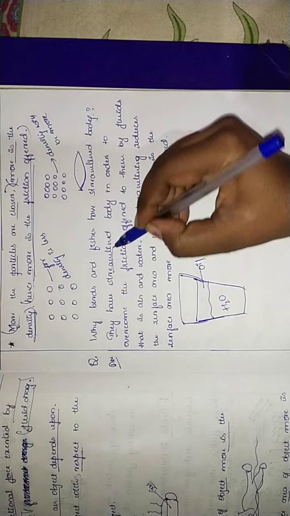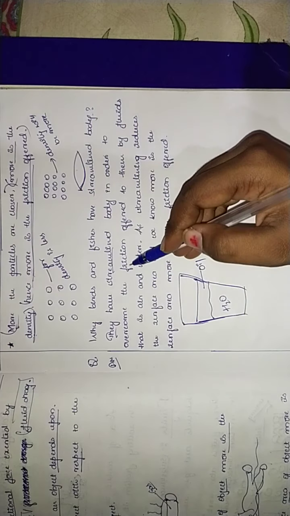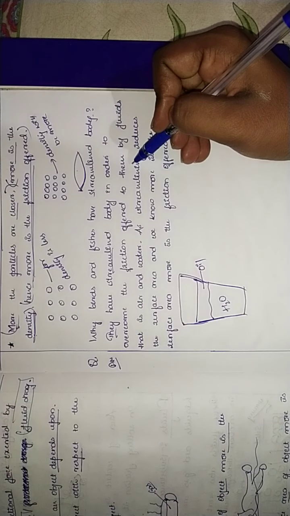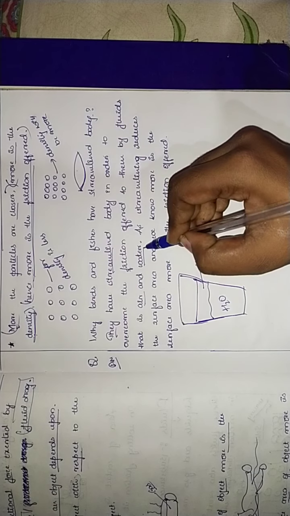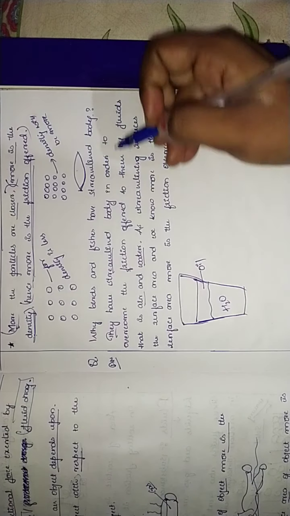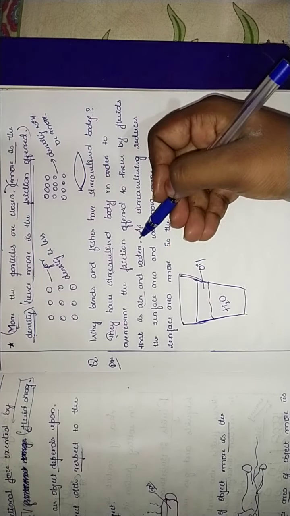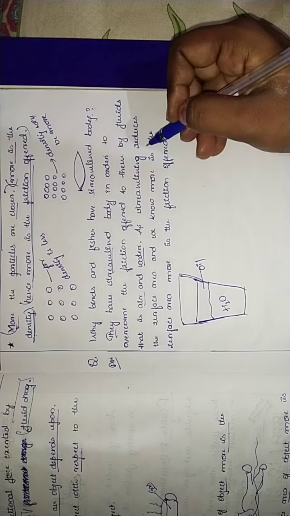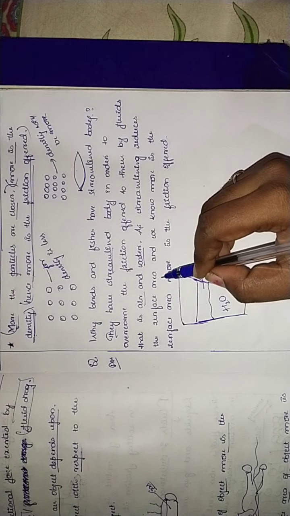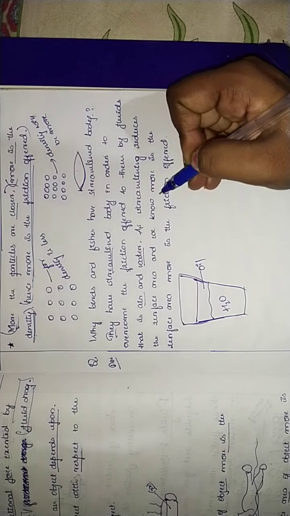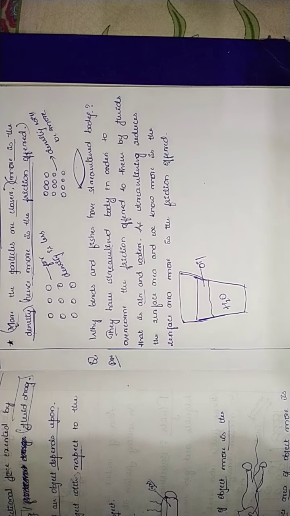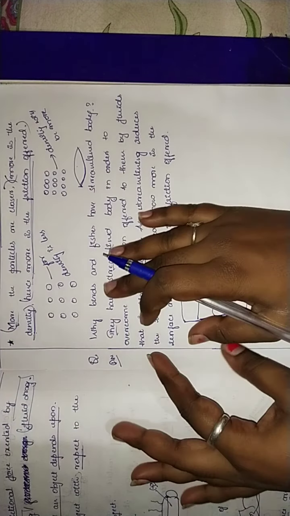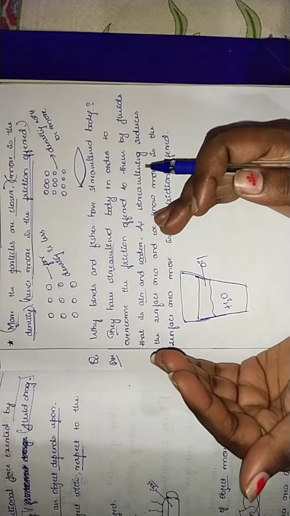Because they have a streamlined body in order to overcome the friction offered to them by fluids, that is liquid or gases, water. Streamlining reduces the surface area, and we know the more the surface area, the more the friction offered. By these three things, the frictional forces depend, this is due to that.